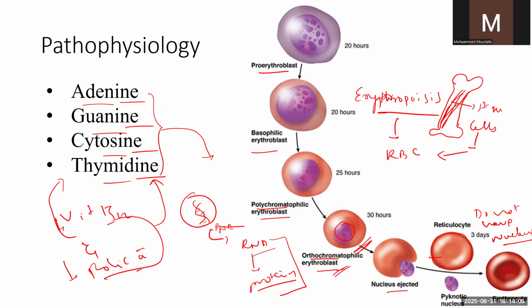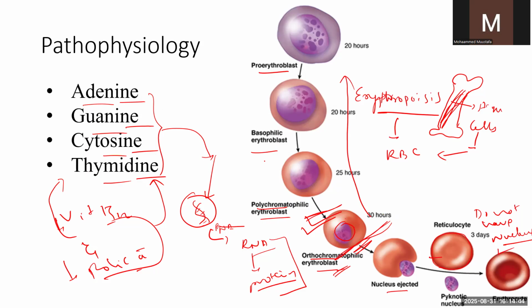If these base pairs are not there, then DNA synthesis will not occur. If DNA synthesis does not occur, then cell division and cell function will not take place in the proper way. Hence, the cell cycle, the cell synthesis process will stop here only. You can see here the matured RBC has a smaller cell size than the pre-erythrocytic phase, which has a larger size. Hence, in the blood smear, there will be larger cells in the slides compared to the normal size. So this is called megaloblastic.